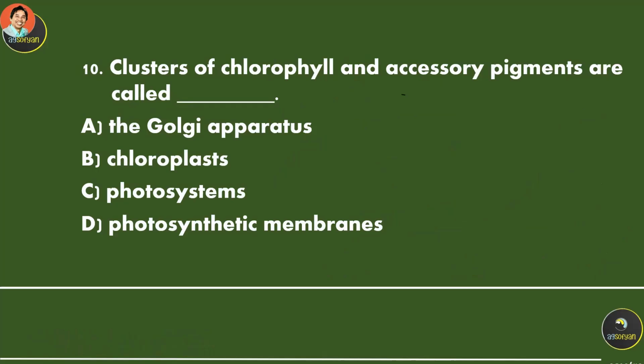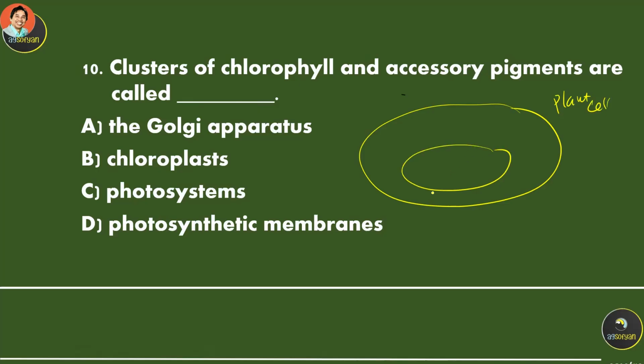Cluster of chlorophyll and accessory pigments are called, again, I'm going to draw this plant cell. Okay, again, it has chloroplast. It has thylakoid with granum, making a granum.